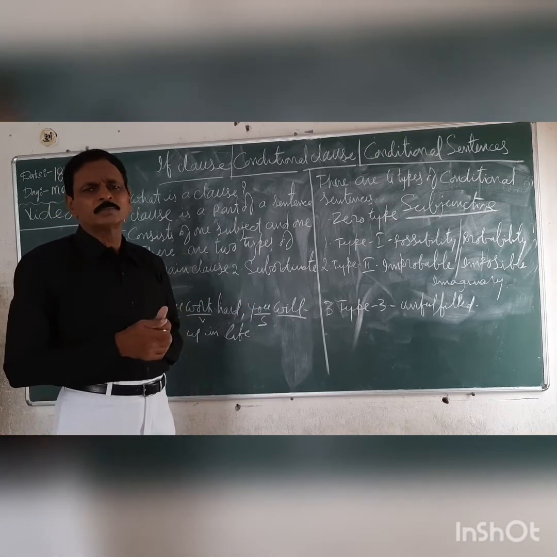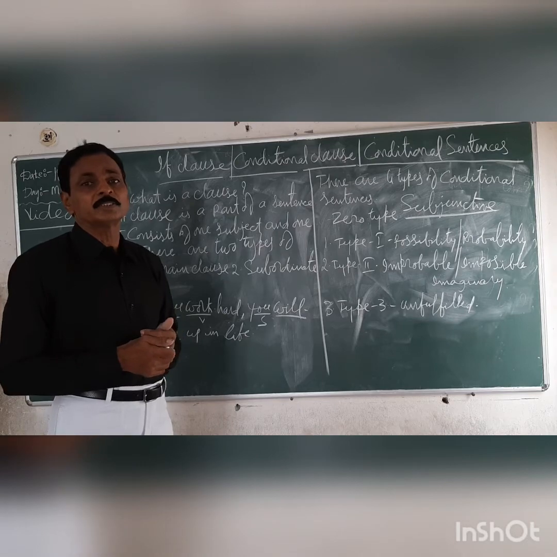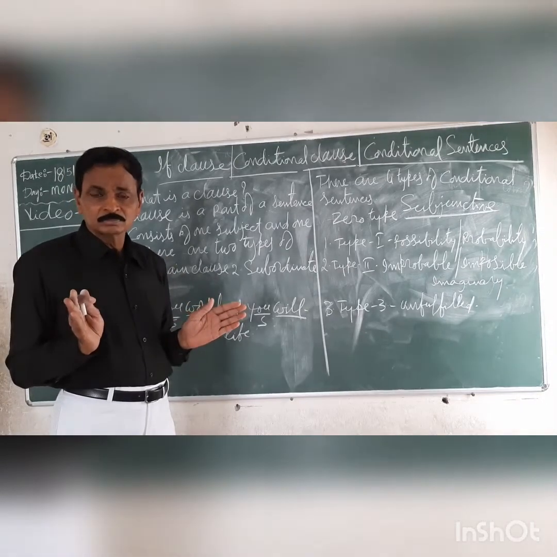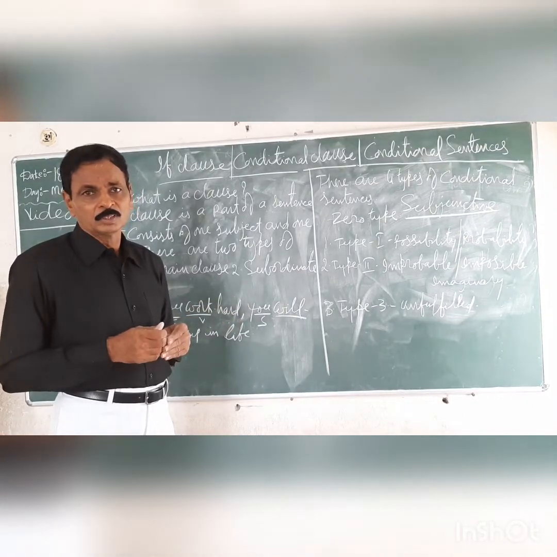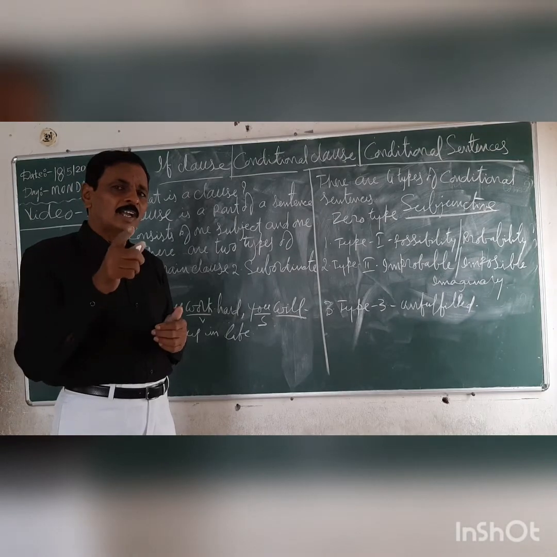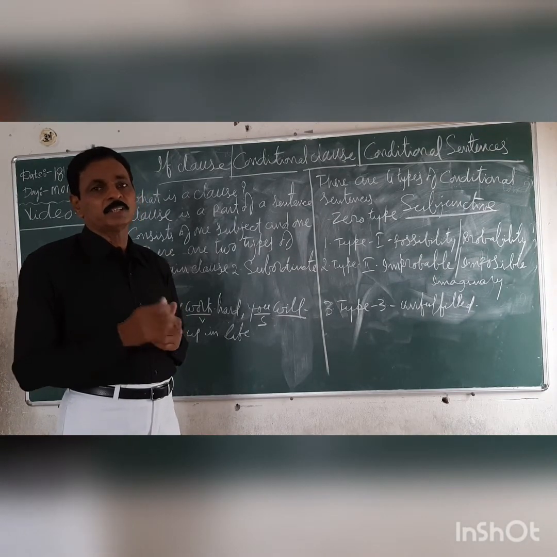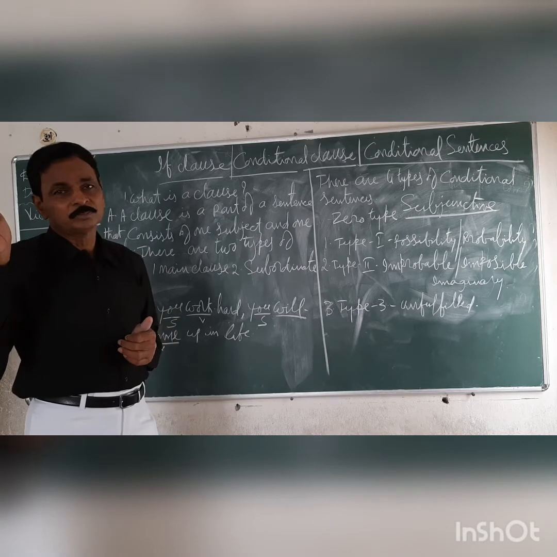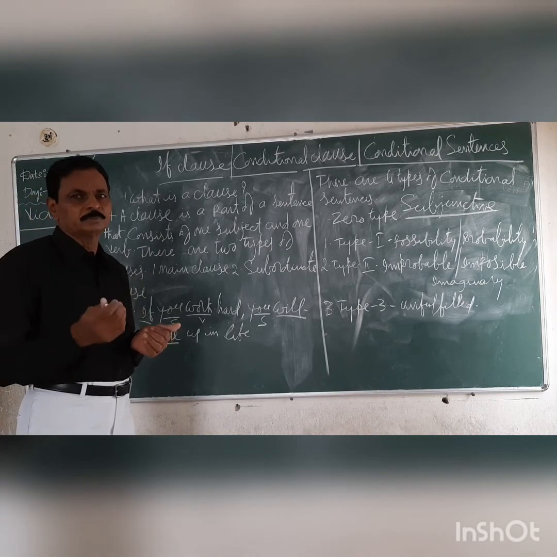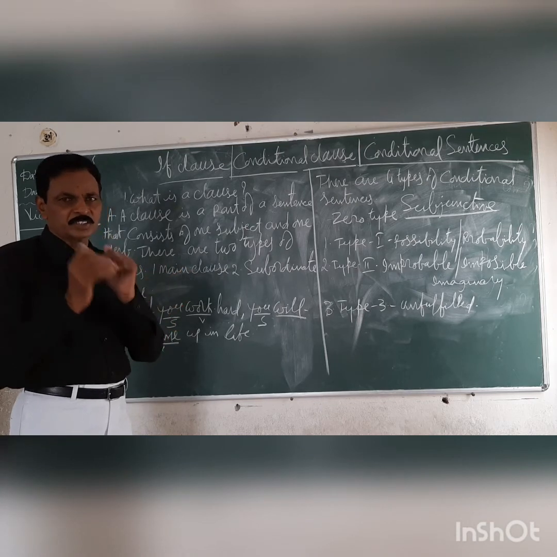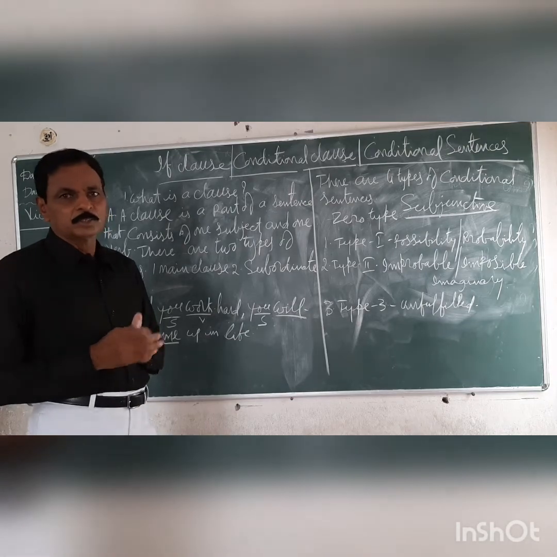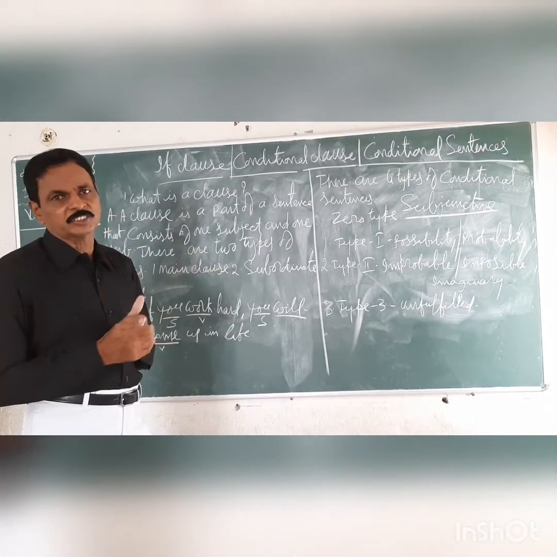I want to meet your brother, but I am not going to Mumbai. That means this fellow never goes to Mumbai, never meets your brother. Impossible things. So how do you write that answer? Going is the main verb. What is the past tense of go? Went. So going to Mumbai is the first occurred action, the reason. Meeting your brother is the second occurred action, that is the result. So the first occurred action must be in the if clause.